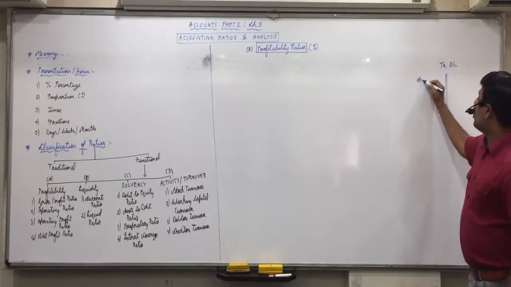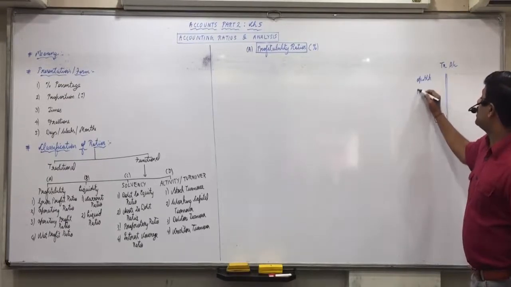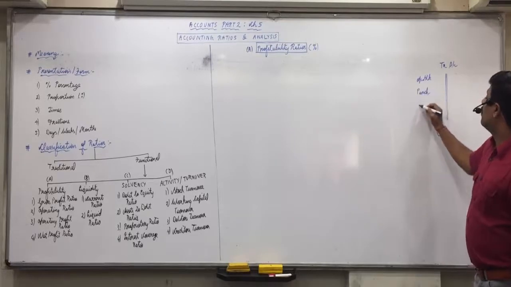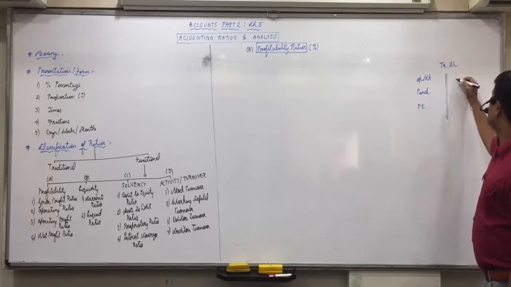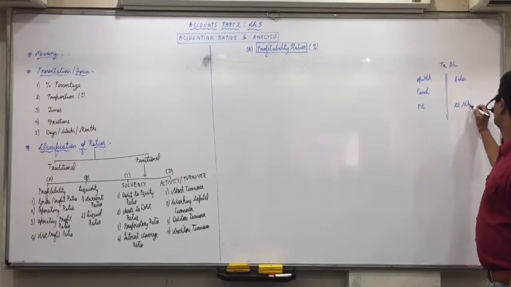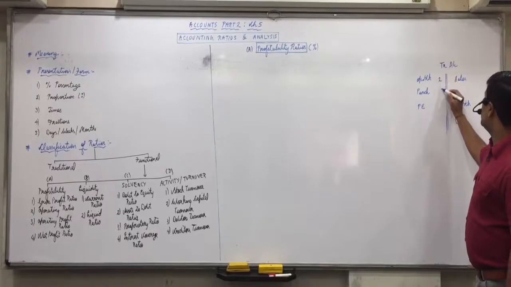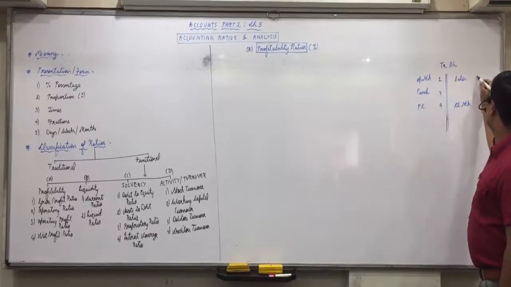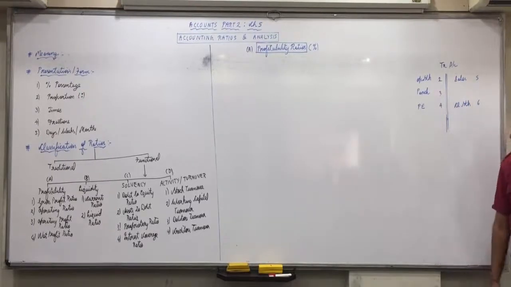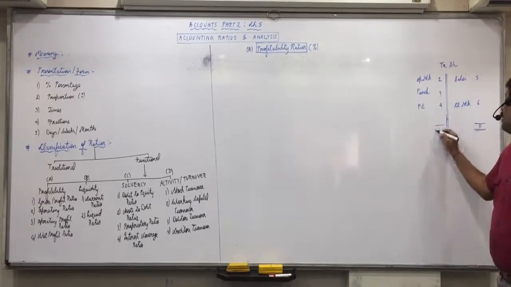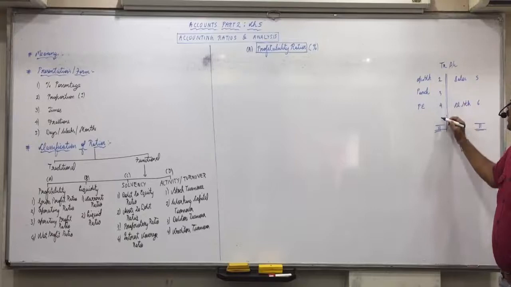In the trading account: opening stock, purchases, purchase expenses, sales, closing stock, and then we used to get gross profit. Suppose 2, 3, 4, 5, 6. Now gross profit: 6 plus 5, 11; 11 minus 9, 2.